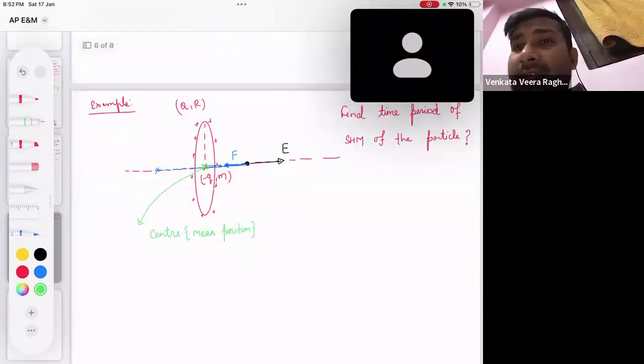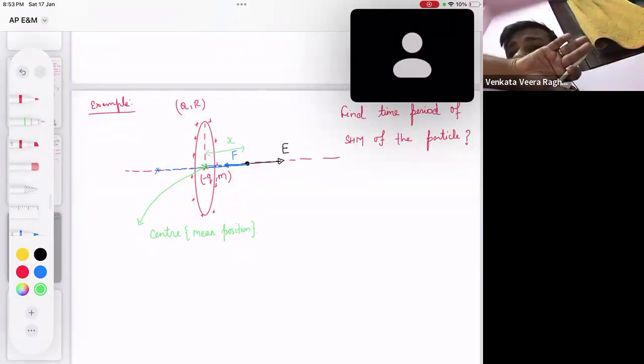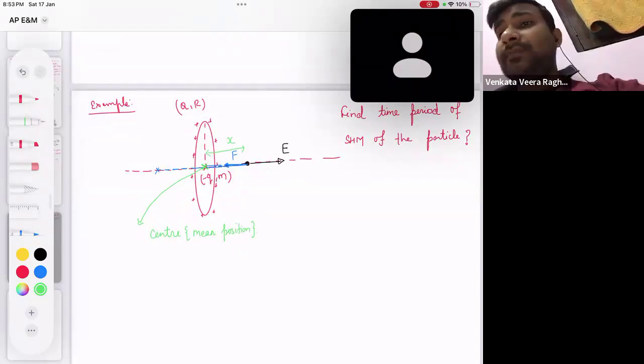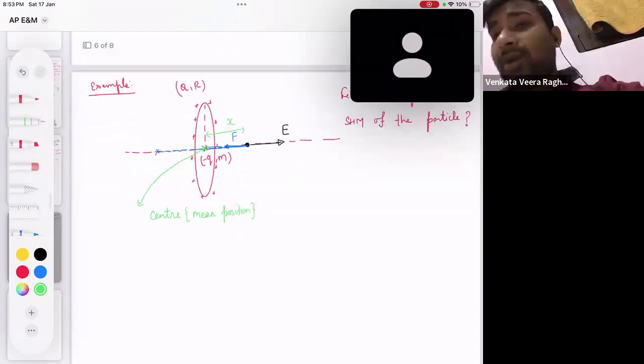Now let's say I displace this by x displacement from the mean position. So tell me how much force will be acting. The force acting on the particle will be the charge of the particle multiplied by the field at that point. What is the field at that point?